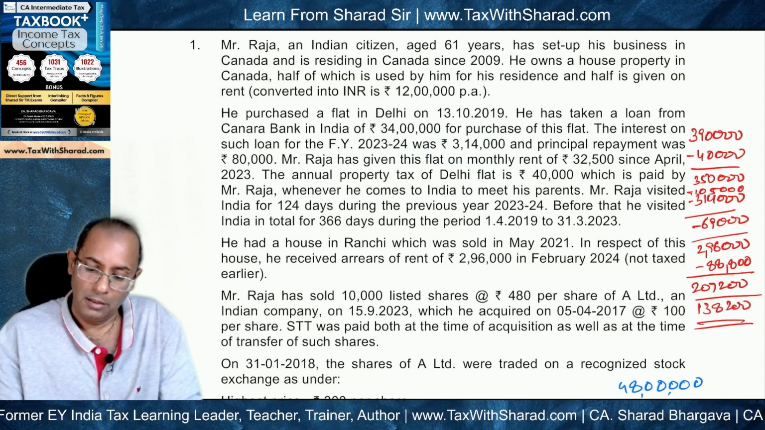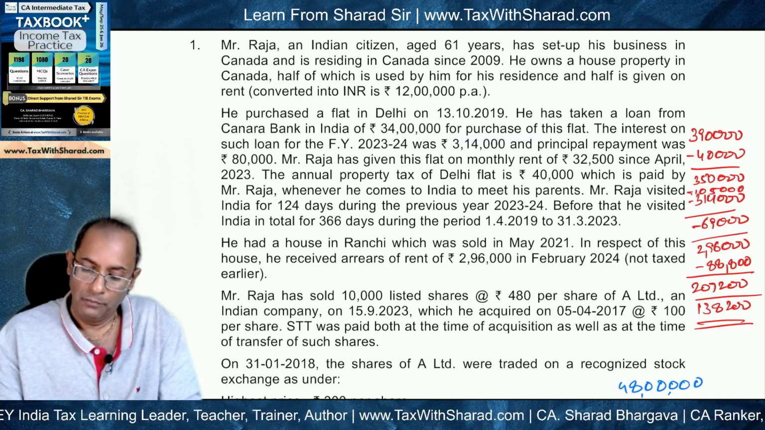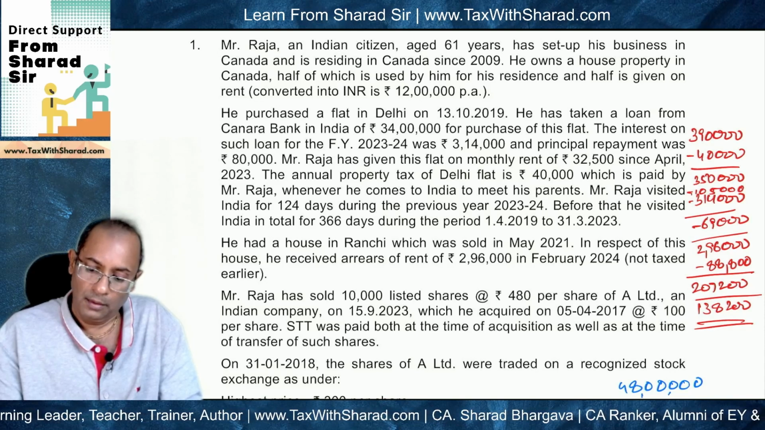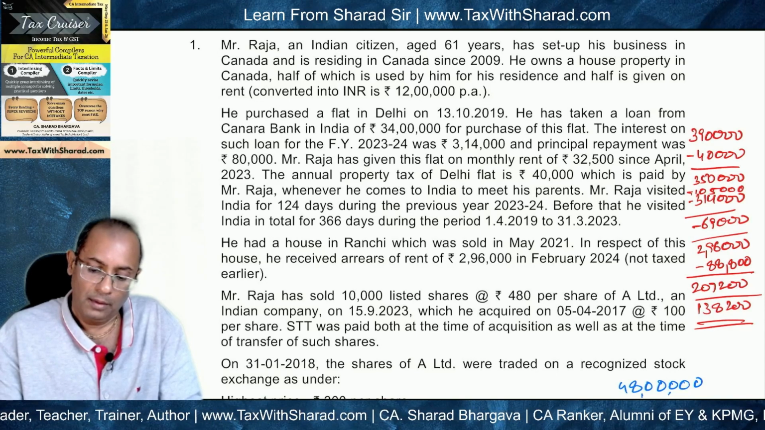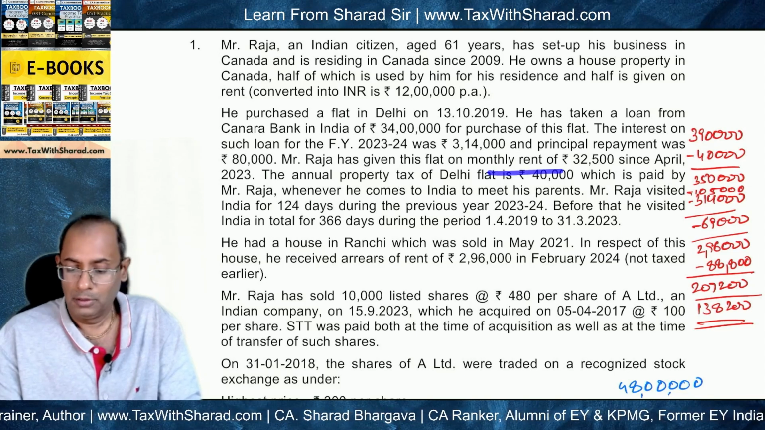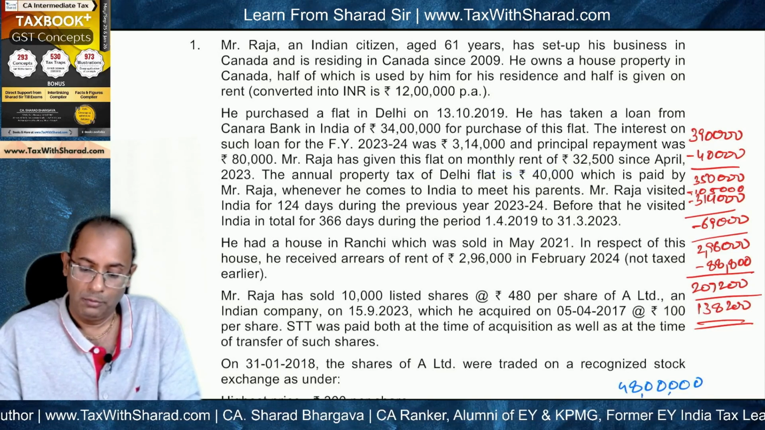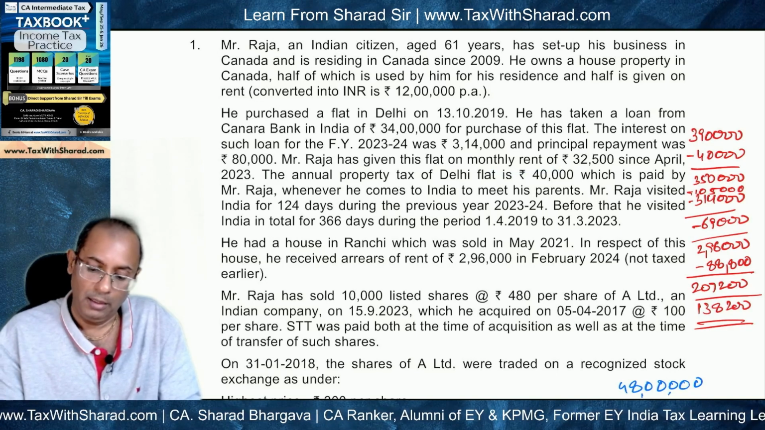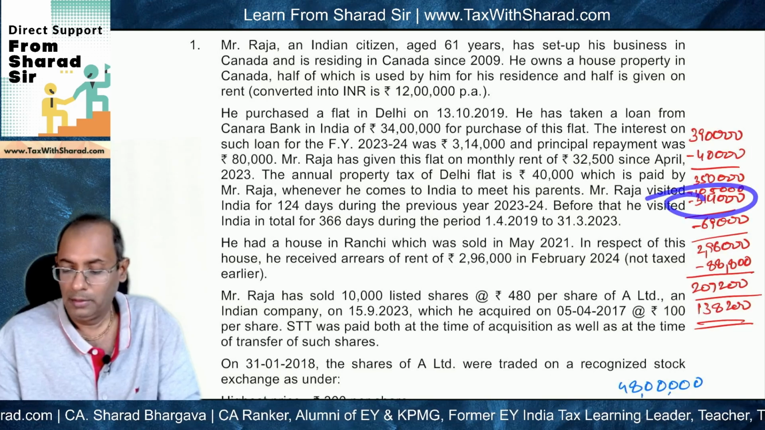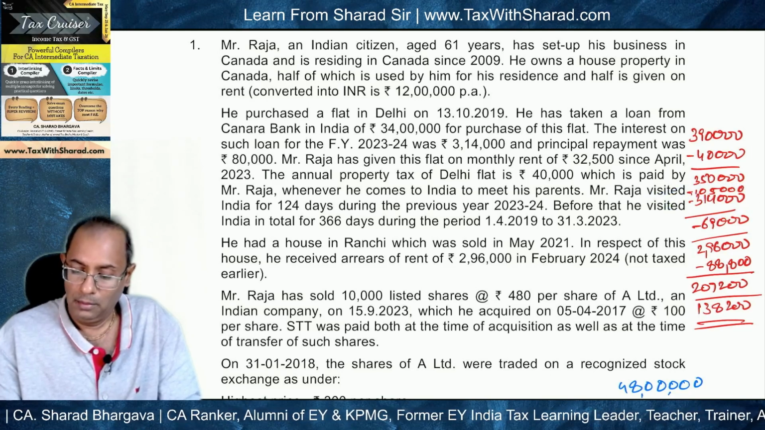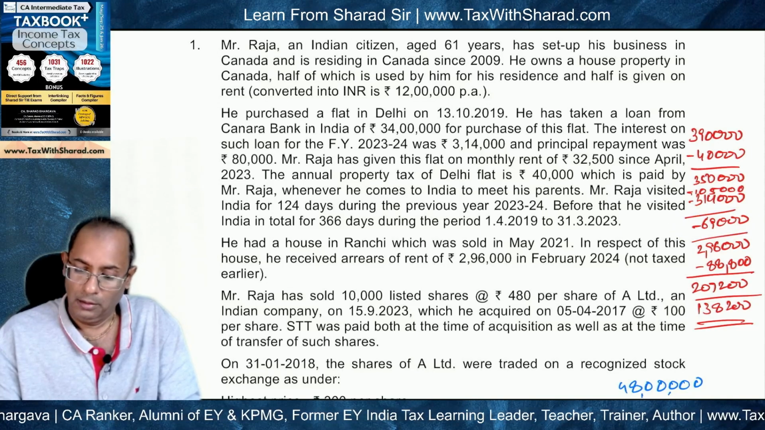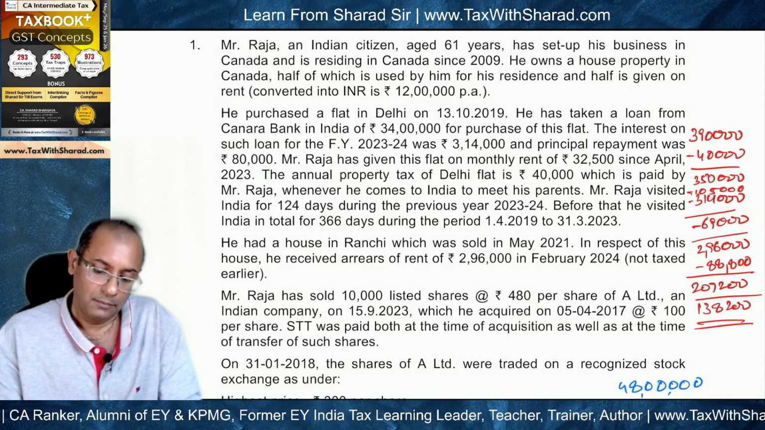So this is the interest which has been taken for purchase of house property, and the flat has been given on rent. So this property is basically a let out property. So the entire amount of 3,14,000 will be available as deduction. So we deduct the entire interest, and the result is a loss of 69,000 from this flat.